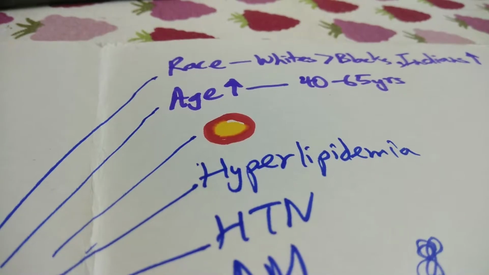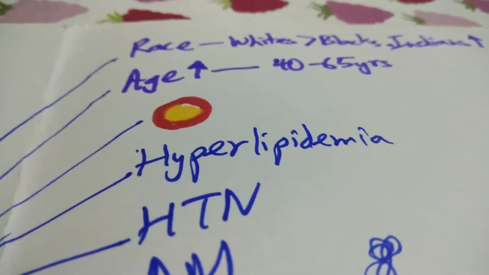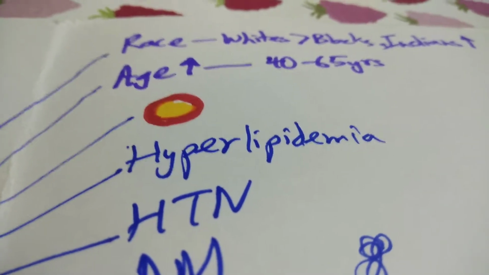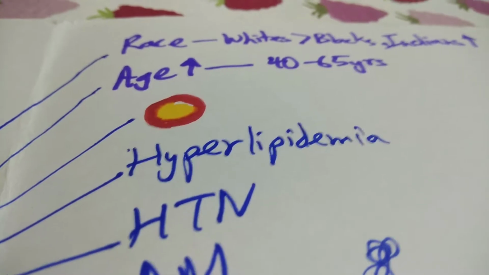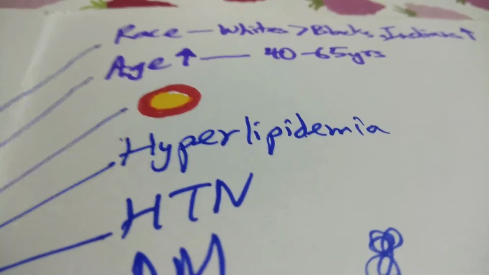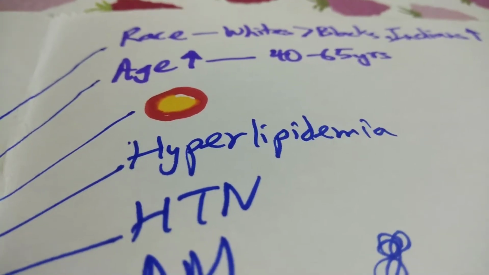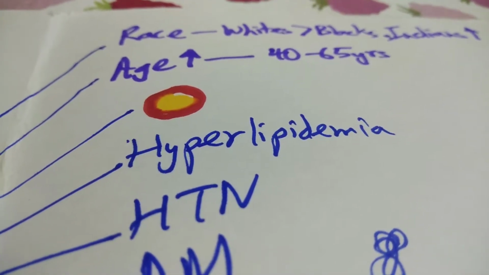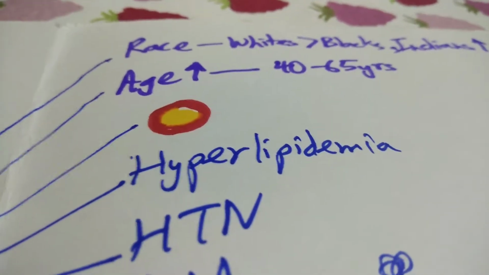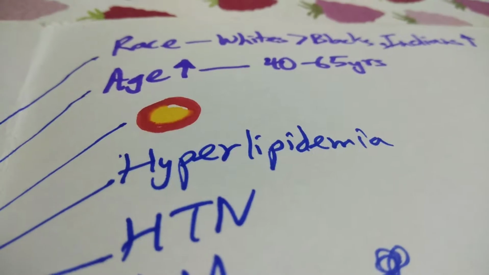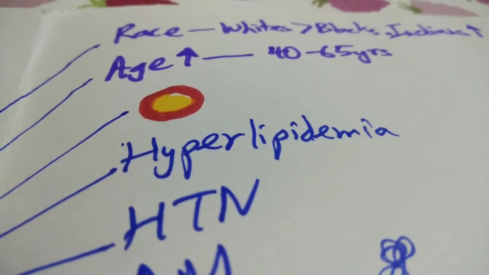But these days, increasingly, due to lifestyle changes, an increase in sedentary lifestyle and more stress, occupational stress and type A personalities, the age at which people are experiencing myocardial infarctions has dropped. So these days, people as young as 25 are experiencing heart attacks. So you cannot rule out a person simply because they're too young to get a heart attack. It can happen even as young as 25 years.